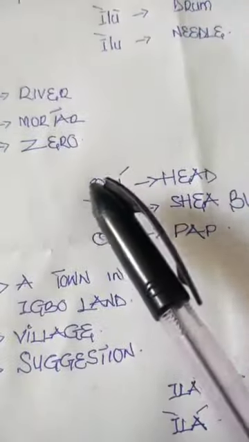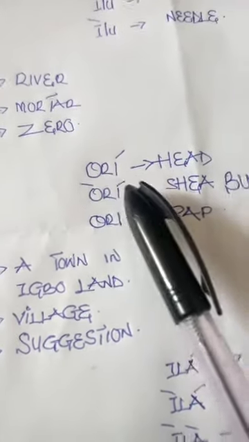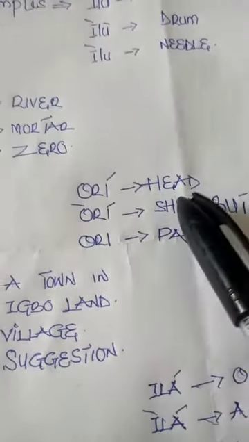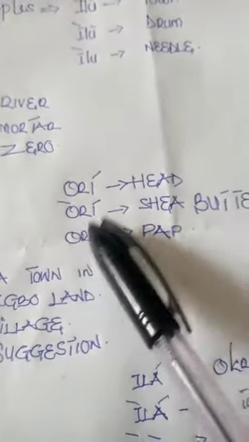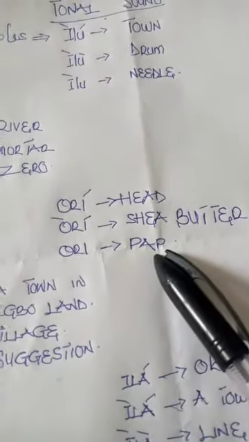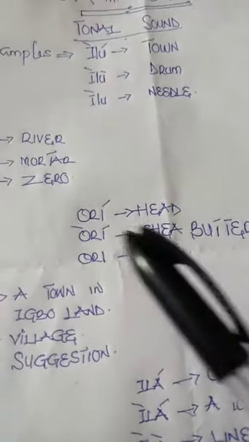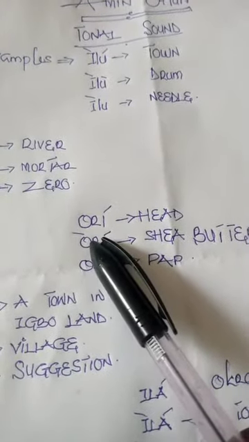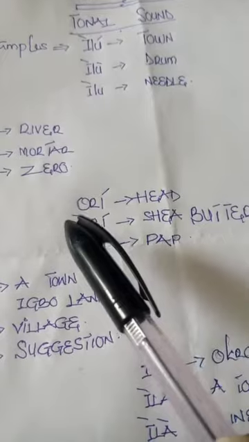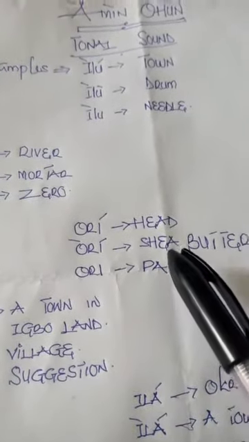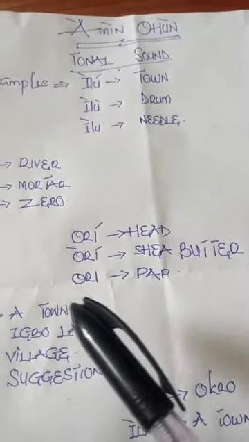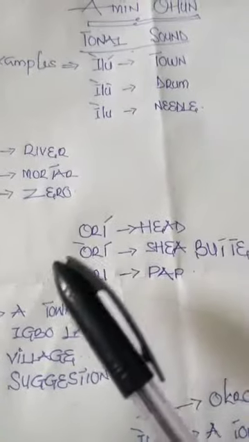And now here is orie. Orie is what? Ori, another orie is shea butter. Take a look at this last orie. It is called pap. Why? Same word. Why would the same word mean different things? Why would three same words mean three different things? Same spelling. So we are going to take a look and discover right now. It is the sign, don't forget.